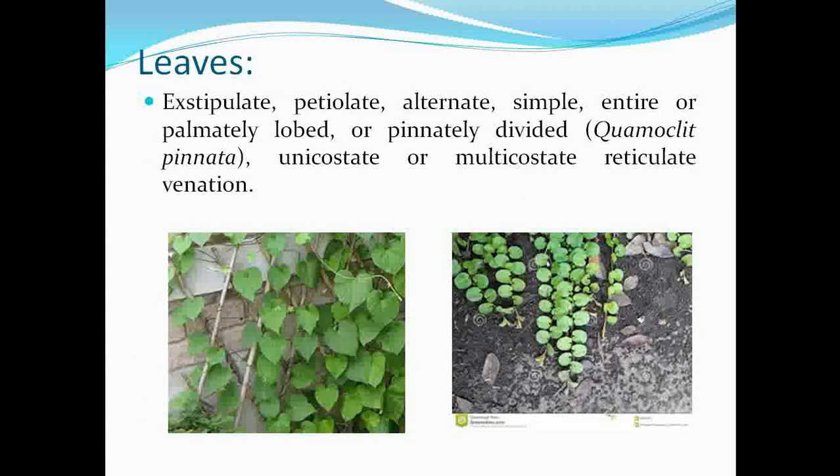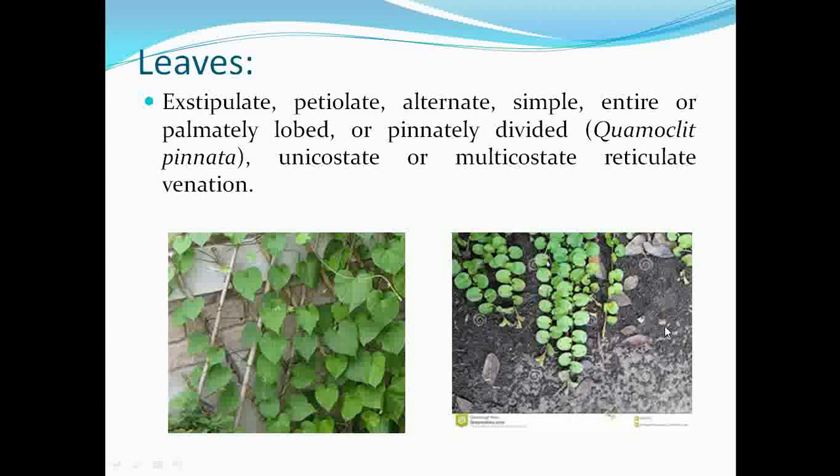Then next, if we observe the leaf patterning or the variations of the leaves observed under this family, the important character is that the leaves are exstipulate. They show the presence of a petiole, that's why they are petiolate. If we observe the phyllotaxy, the leaves are alternately arranged, that's why they are included under the order Solanales.